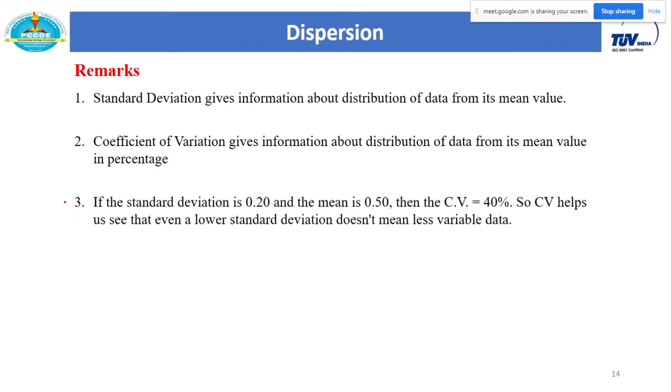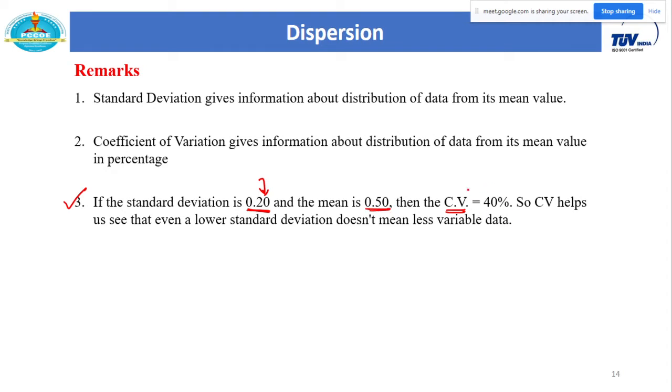For example, if the standard deviation of any given data is say 0.20, from this we can't predict anything, whether the dispersion is present or not, or what is the quality of that dispersion, whether it is less dispersion, high dispersion or average dispersion. We can't predict anything just from a standard deviation. But instead, if I calculate CV, the coefficient of variation, what is the formula for CV? Standard deviation upon its arithmetic mean multiplied by 100.